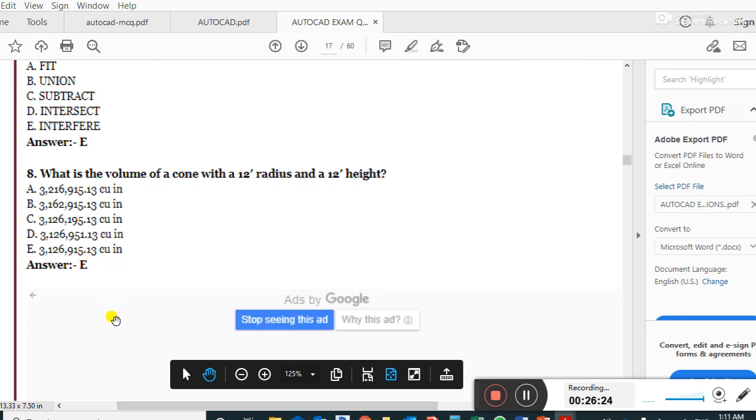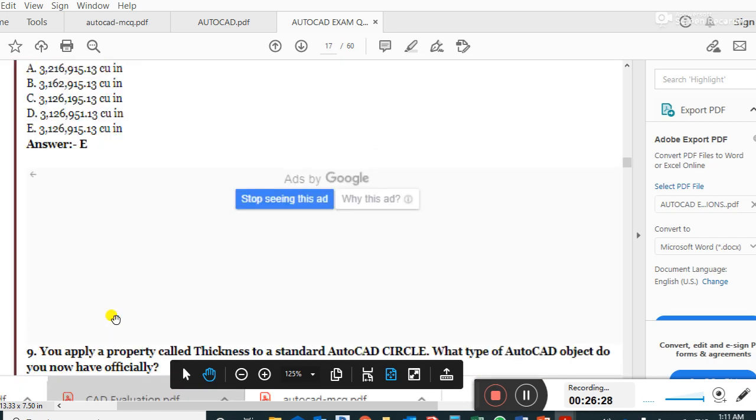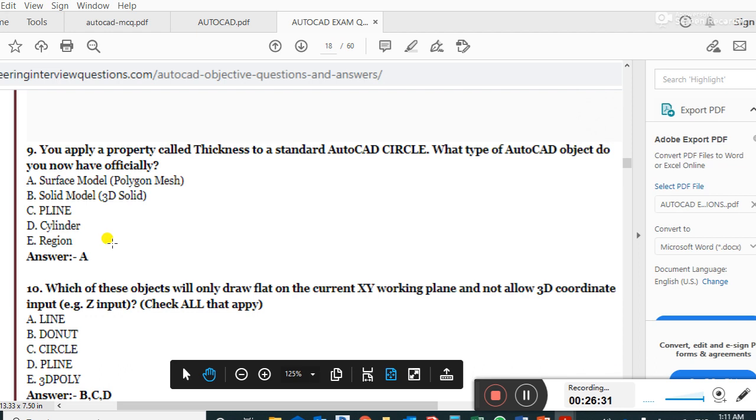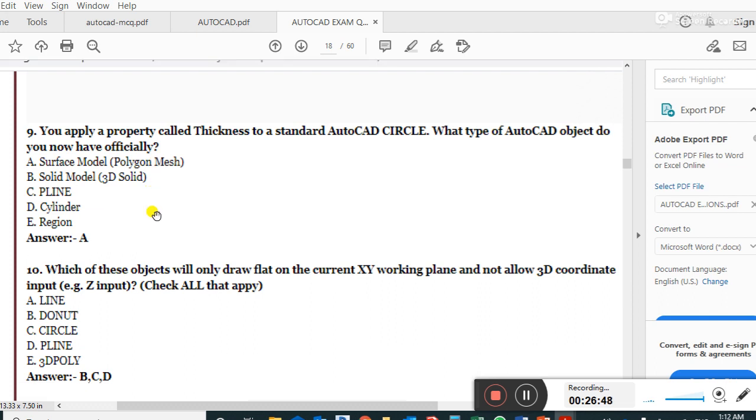Cubic inch. Right answer. The next question. You apply a property called thickness to a standard AutoCAD circle. What type of AutoCAD object do you now have technically? A surface model polygon mesh is the right answer.